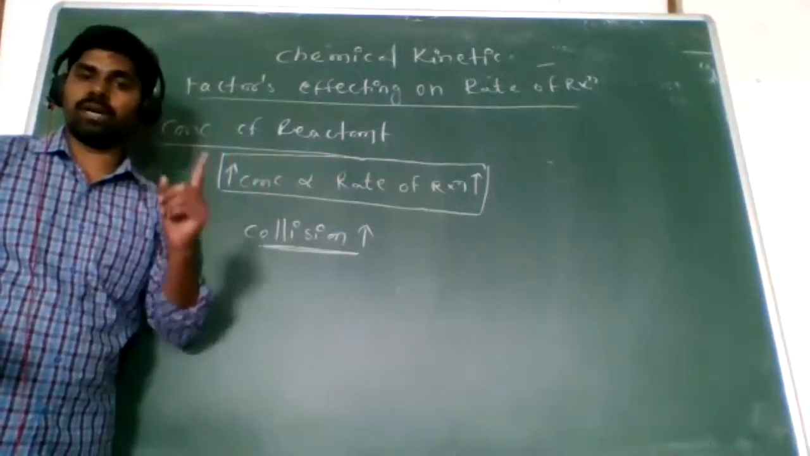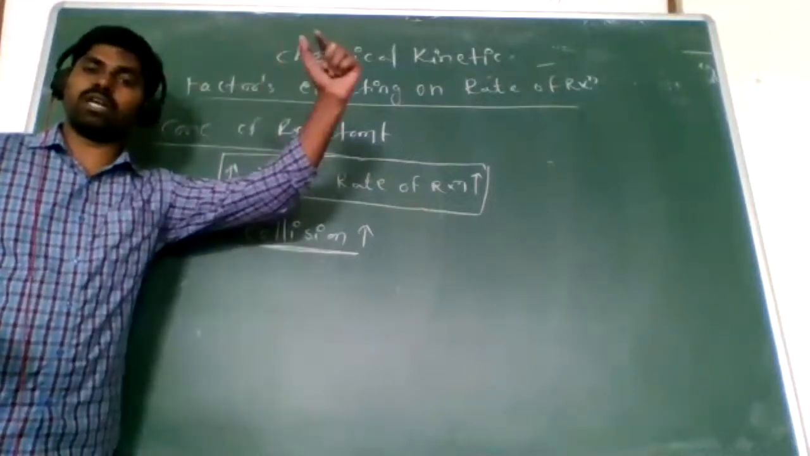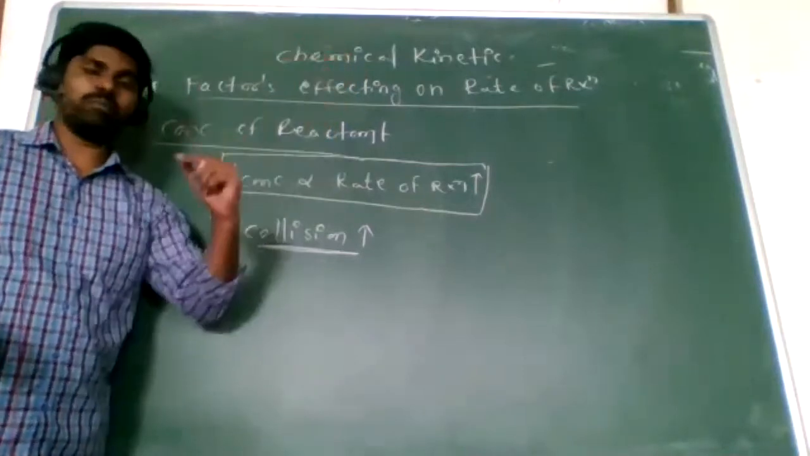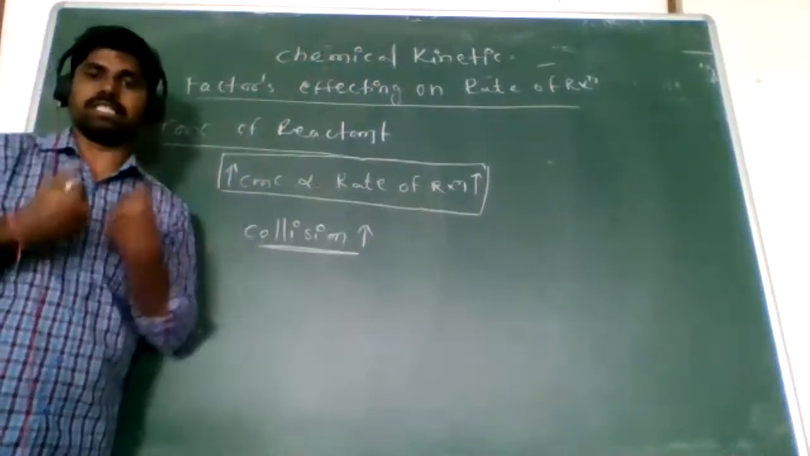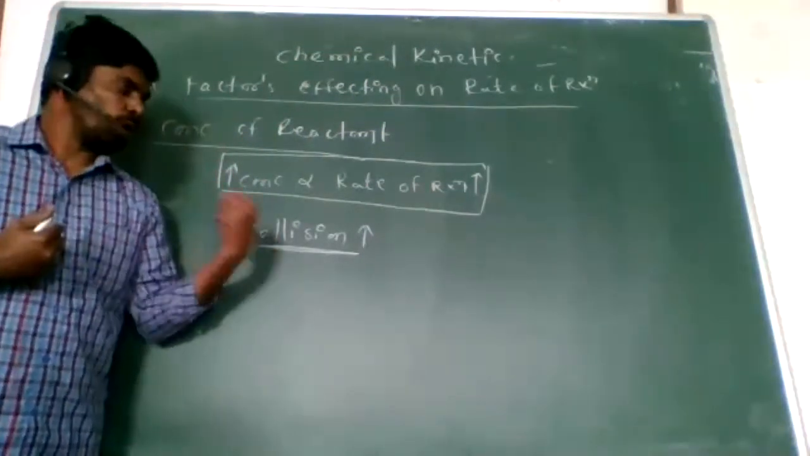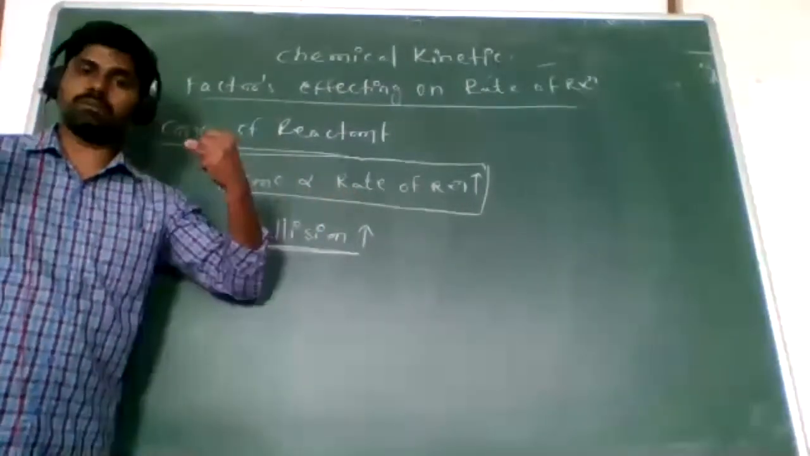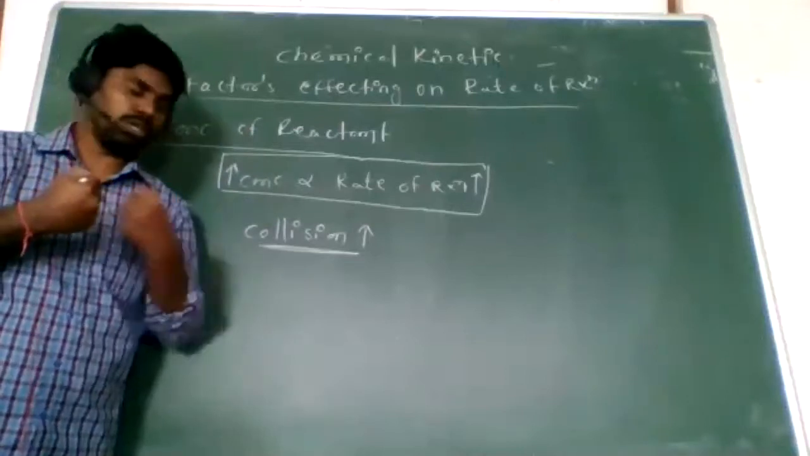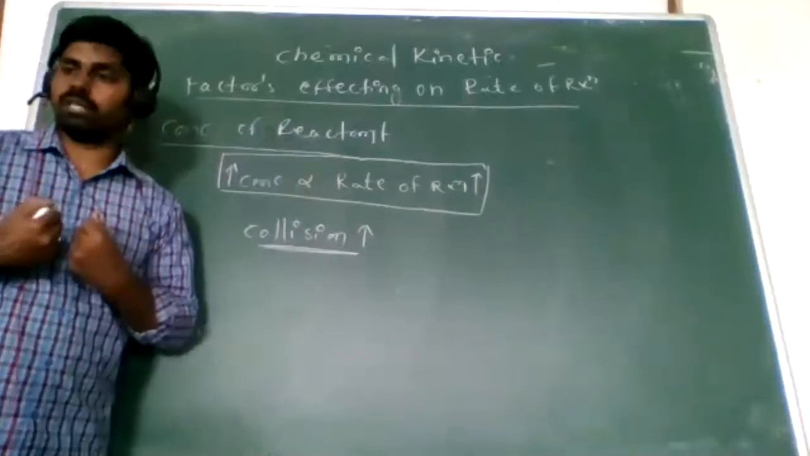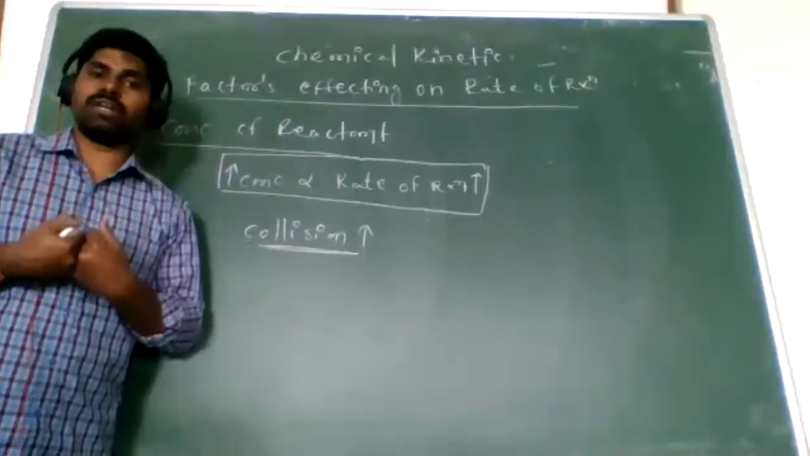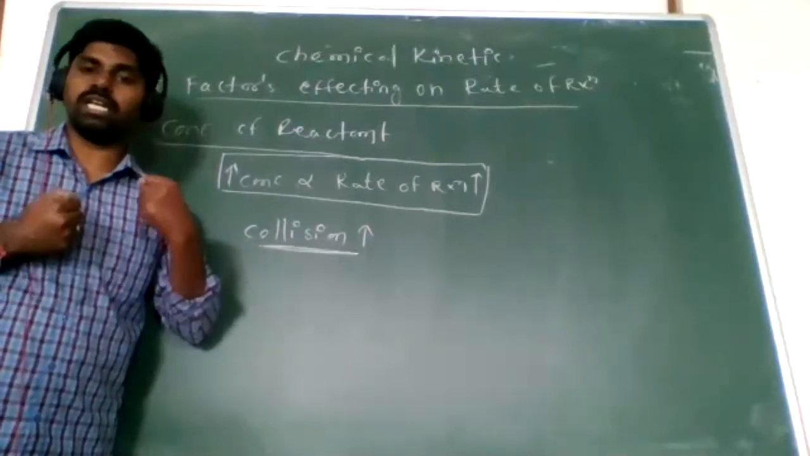Per unit, the number of molecules increases. When the number of molecules per unit increases, automatically the collisions between the molecules also increase. When the collisions between the molecules increase, automatically the rate of reaction also increases.